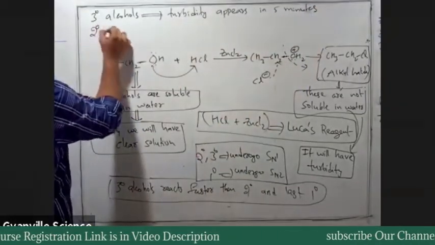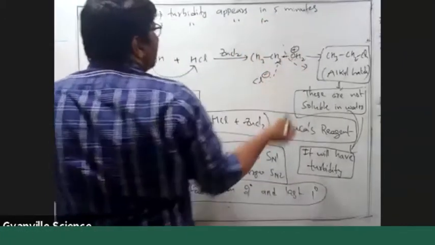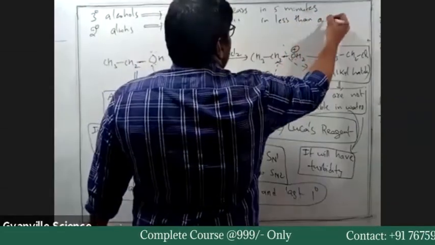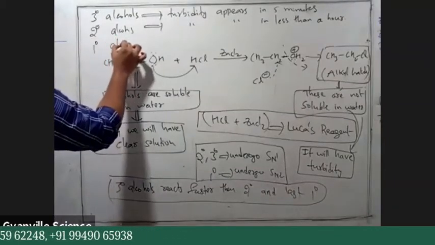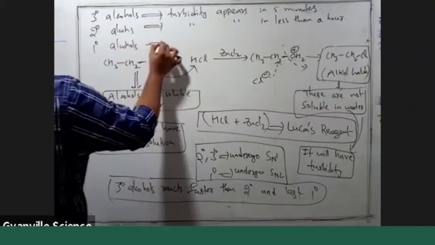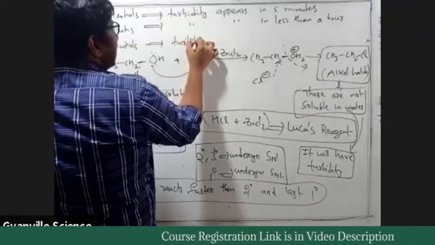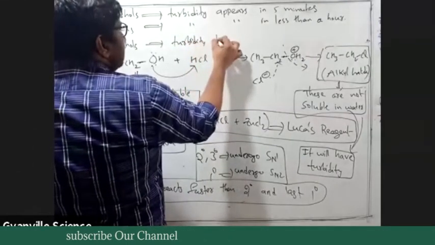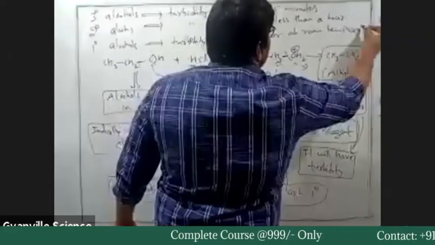For secondary alcohols, turbidity appears in less than an hour. For primary alcohols, turbidity does not appear at room temperature. So we need to heat the solution of alcohol.